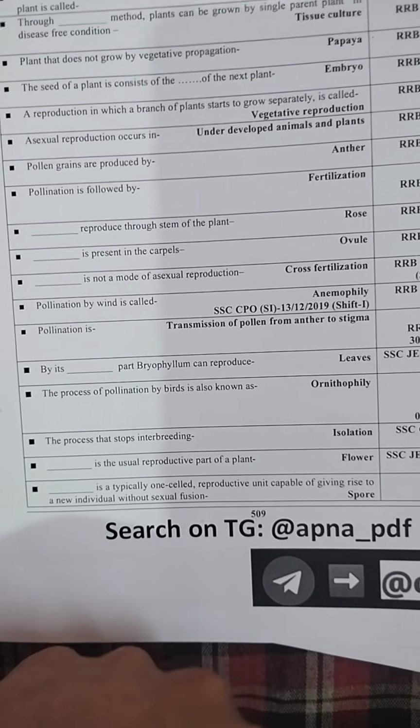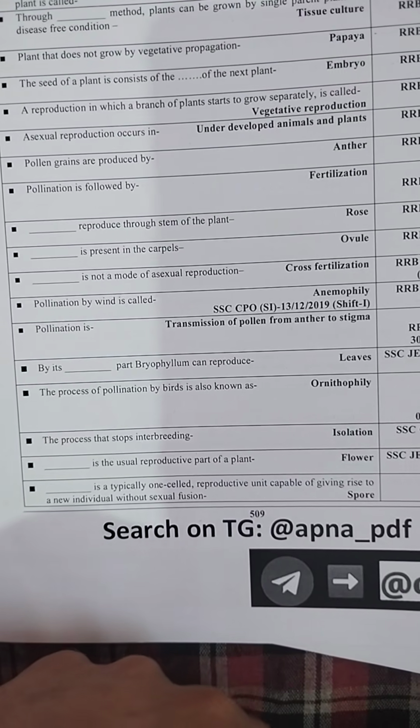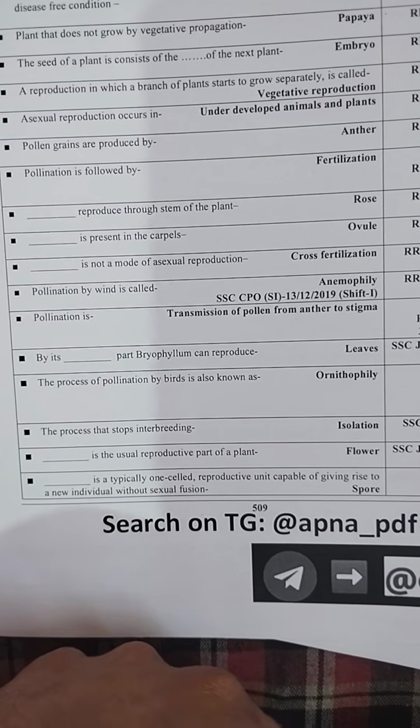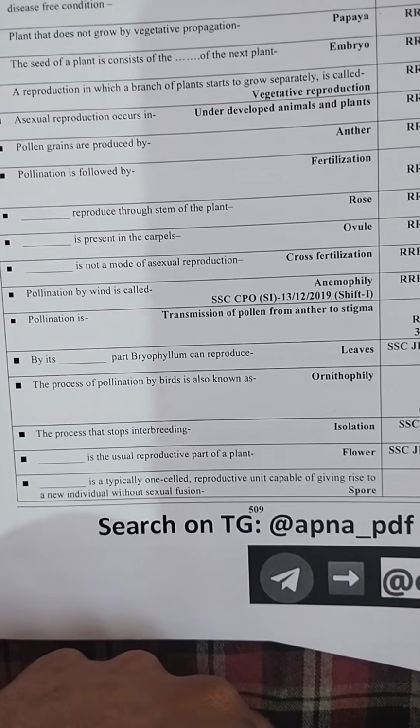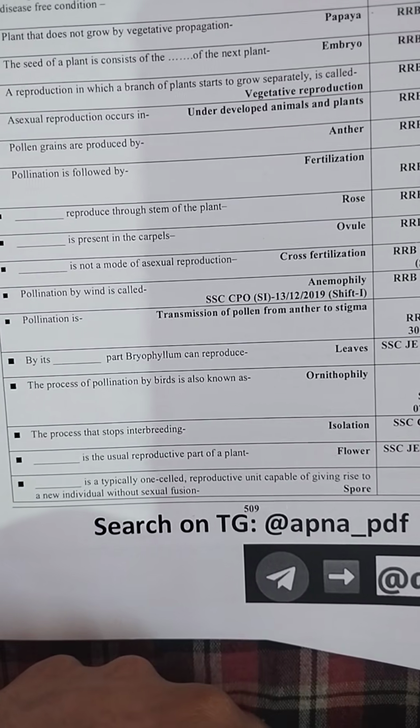By leaves part, Bryophyllum can reproduce. The process of pollination by bird is known as ornithophily. The process that stops inbreeding is called isolation. Usual reproductive part of plant, flower. Typically one cell reproductive unit capable of giving rise to new individual without sexual fusion, spore.